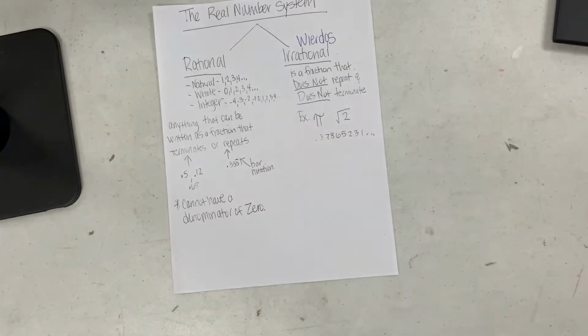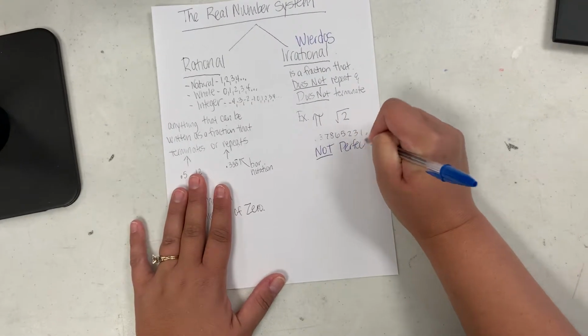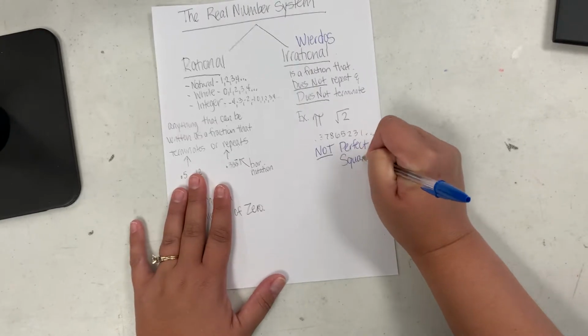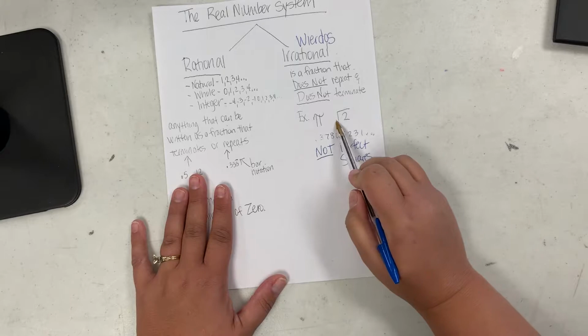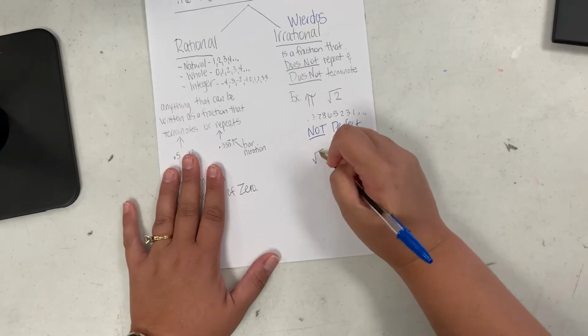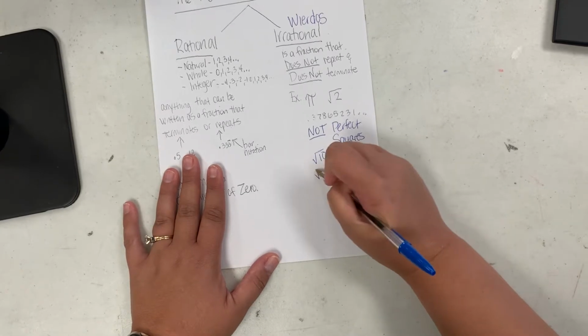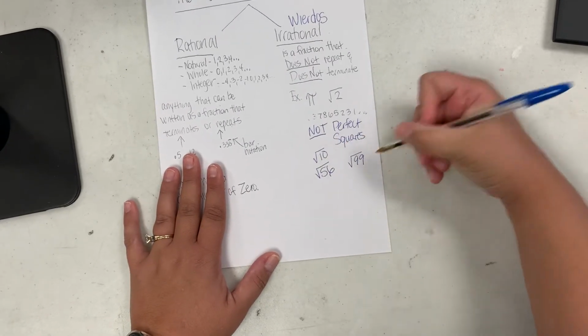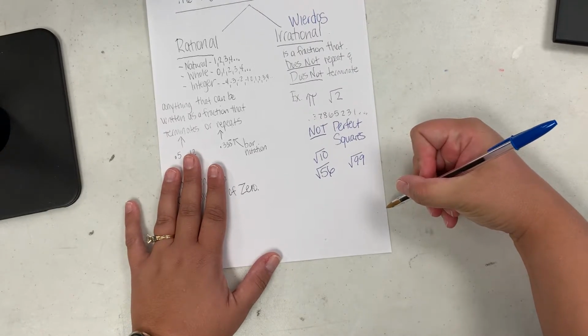And connecting it to yesterday's lesson, it's not our perfect squares. So any radical that is not a perfect square is irrational, like the square root of 10, or the square root of 99, or the square root of 56. Those are all irrational because they're not perfect squares.